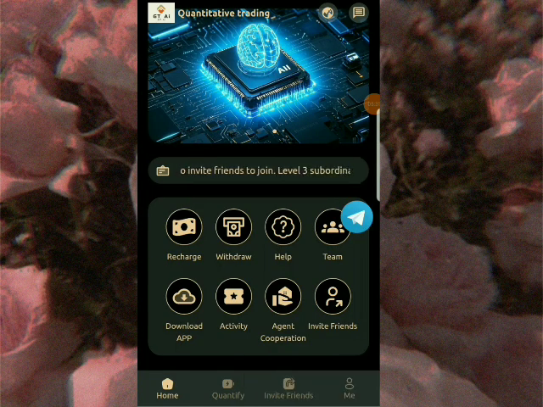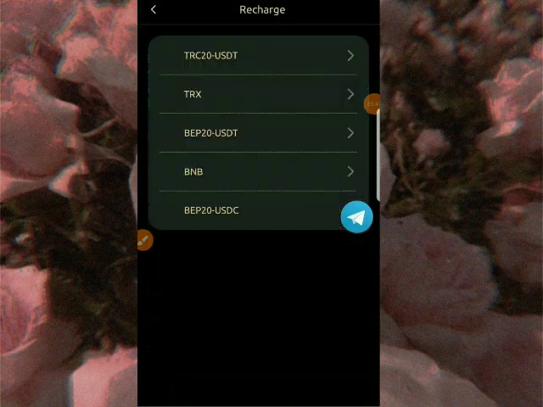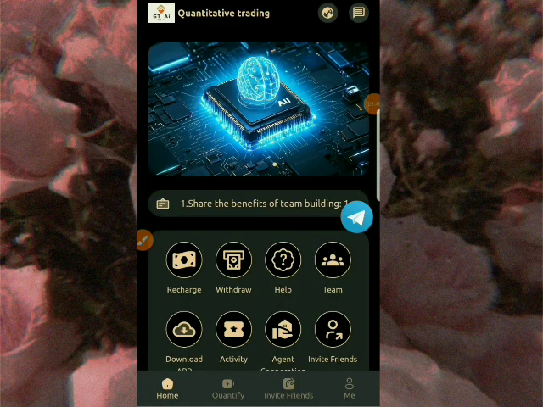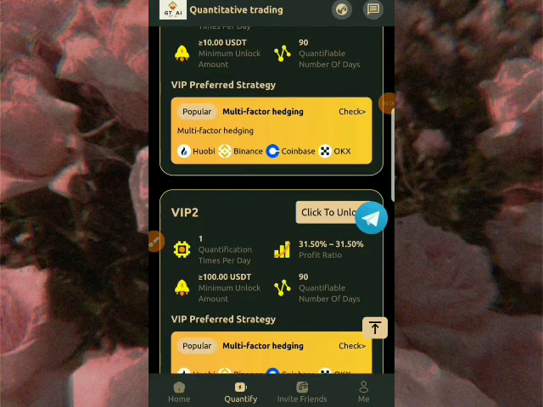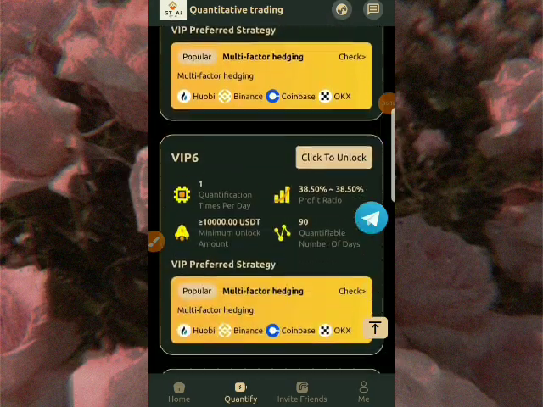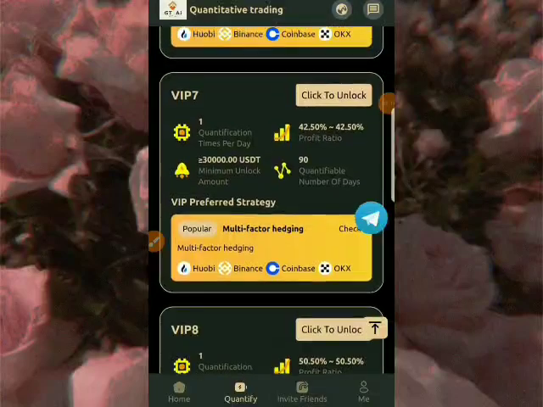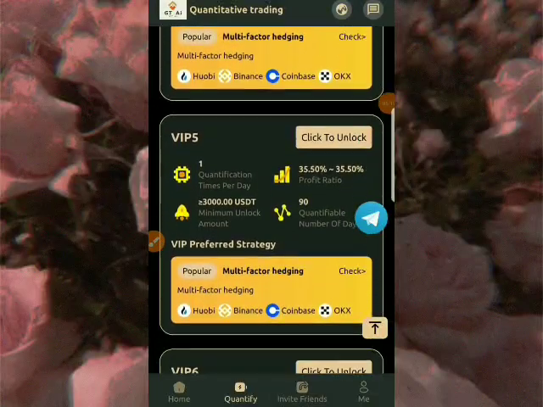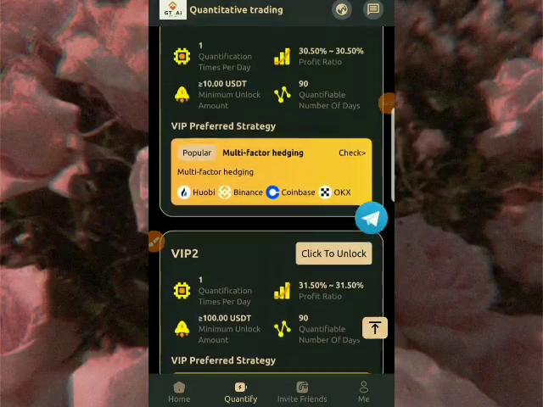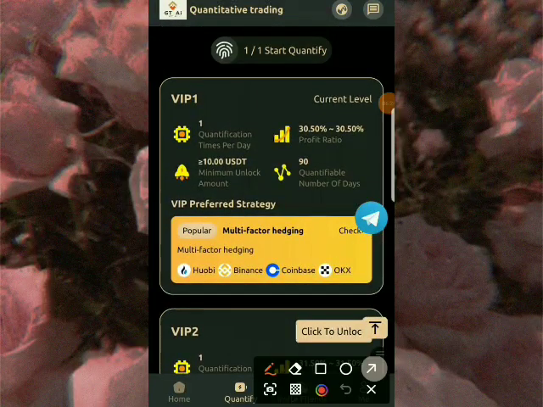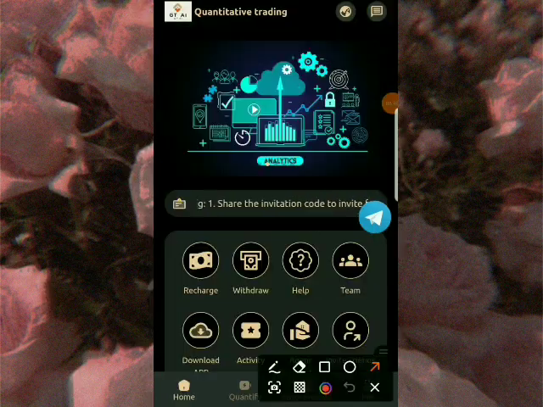What you have to do first is click on recharge. Once you click on recharge, it takes you to the interface where you can recharge on this platform. You just recharge with any USDT of your choice, whether TRON, BNB, or whatever. Before then, these are the VIPs we have on this platform. You can see my current level is VIP1. They have from VIP1 to VIP10, and you can choose to subscribe to any VIP of your choice. Remember, the higher the VIP you subscribe to, the higher the income and massive money you make for yourself. All you have to do is select the VIP of your choice and click to unlock. Once you click to unlock, you start earning free USDT on this platform and making massive income for yourself.